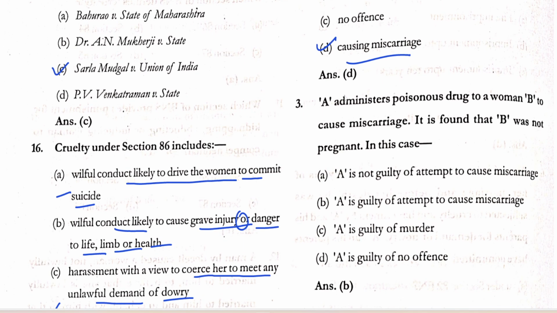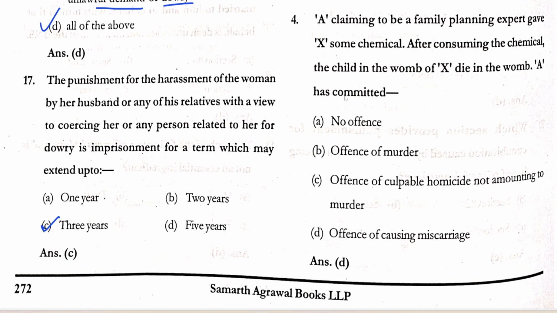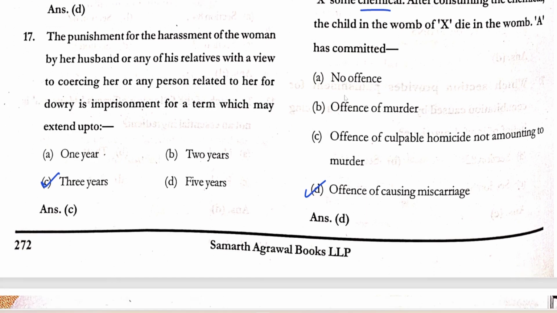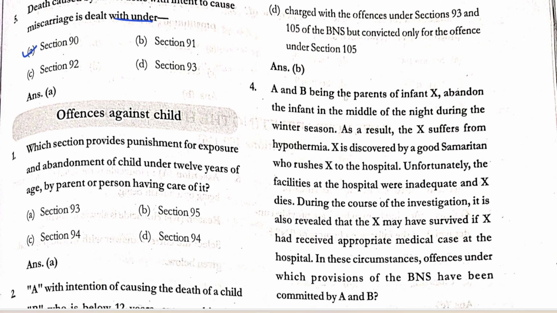तीसरा में है, A administers poisonous drug to a woman B to cause miscarriage. It is found that B was not pregnant in the case. A is guilty of attempt to cause miscarriage. चौथा में है, A claiming to be family planning expert gave X some chemical. After consuming the chemical, the child in the womb of X died in the womb. A has committed offense of causing miscarriage. Death caused by an act done with intent to cause miscarriage is dealt under section 90.